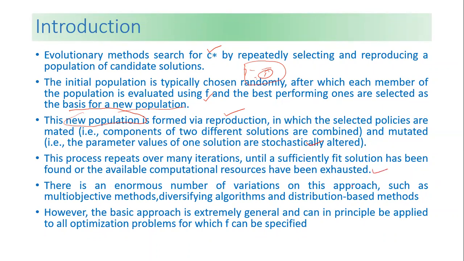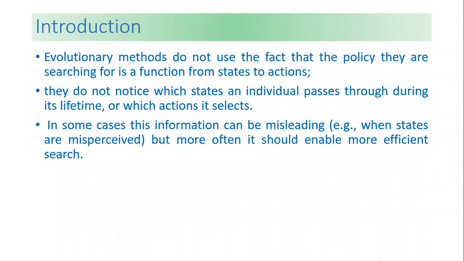There are numerous variations of this approach, such as multi-objective methods, diversity algorithms, and distribution-based methods. However, the basic approach is extremely general and can in principle be applied to all optimization problems for which F can be specified. You now know what F is, because we want to get the new population, and we get it with the help of F. Then evolutionary methods do not use the fact that the policy is a function from states to actions.